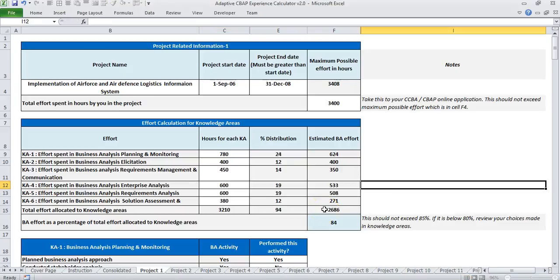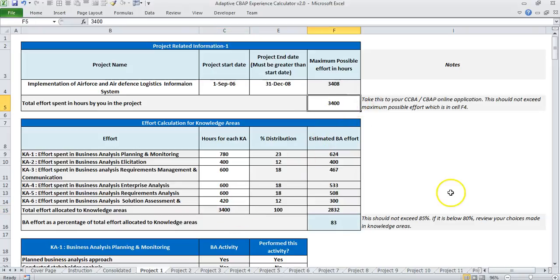Suppose I make it 600, I still have about 180 available. So I'll add here 600. So I'm close to this, and then this may be 420. So that matches with the 3400 here. So this field and this field should match. Then the system automatically computes the percentage distribution and makes it 100%.